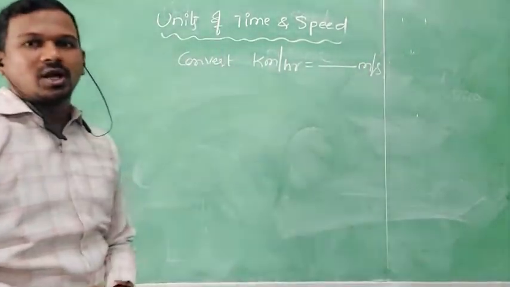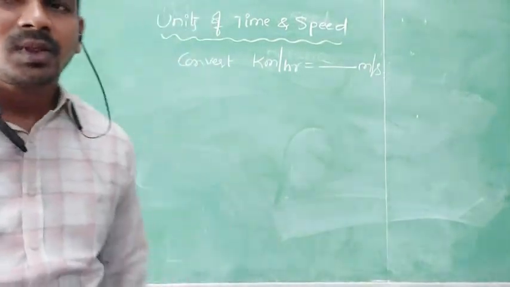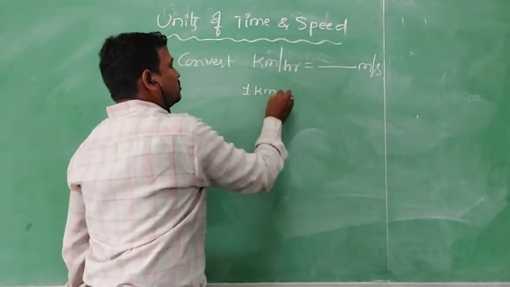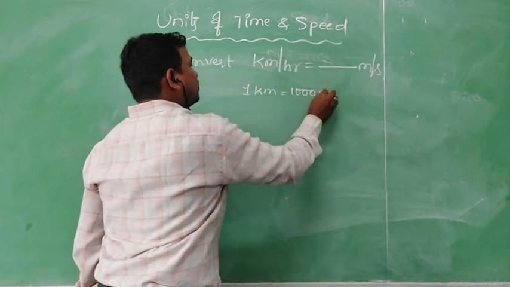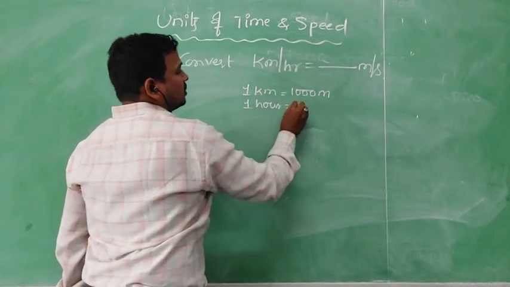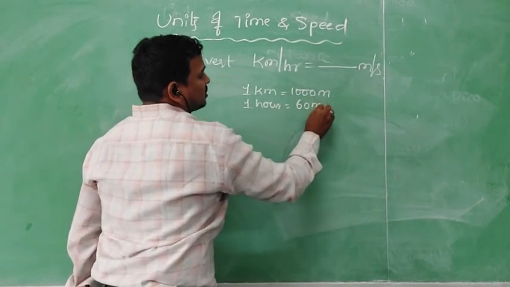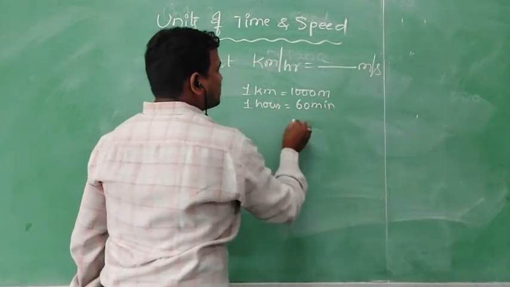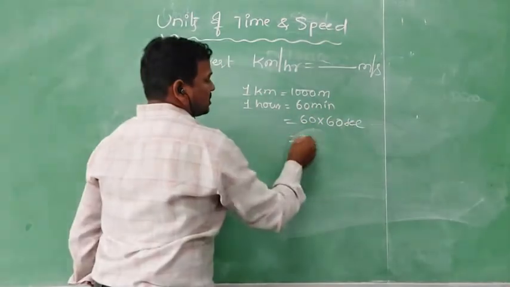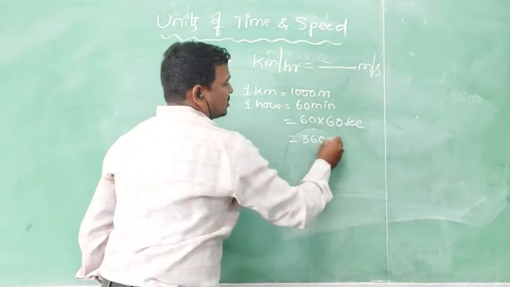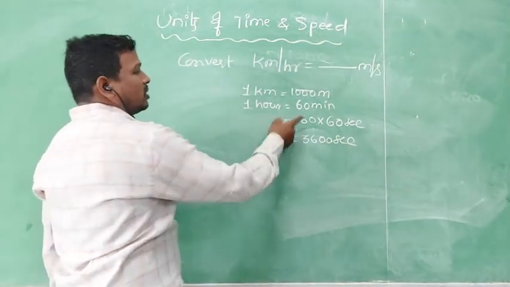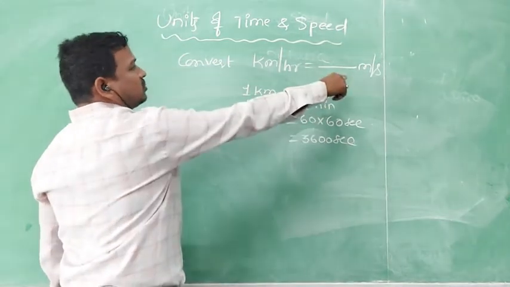How to write this? Here 1 kilometer is equal to 1000 meters. 1 hour is equal to 60 minutes. But if you want it in seconds, 60 into 60 seconds, 3600 seconds. So now we are representing these values there.